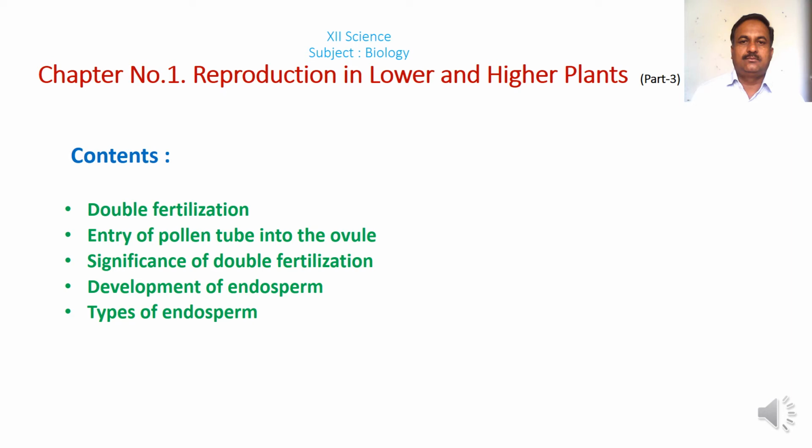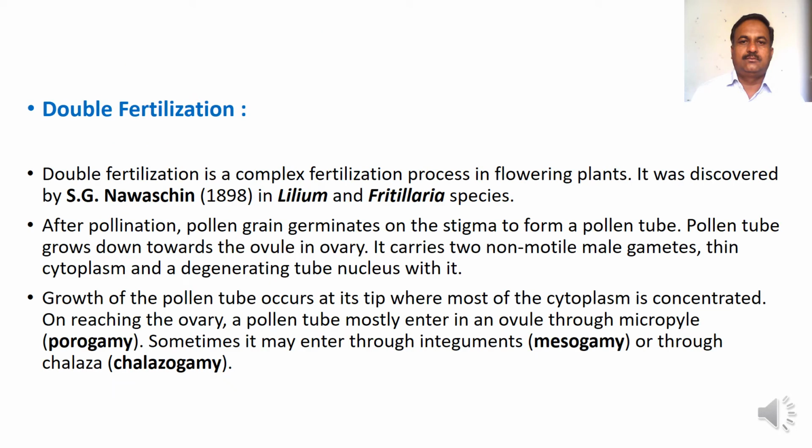Hello students, in the previous lecture we learned about pollination, types of pollination, agents of pollination, outbreeding devices, that is contrivances, and pollen-pistil interactions. Today we are going to learn about double fertilization, entry of pollen tube into the ovule, significance of double fertilization, development of endosperm and types of endosperm. We start with double fertilization.